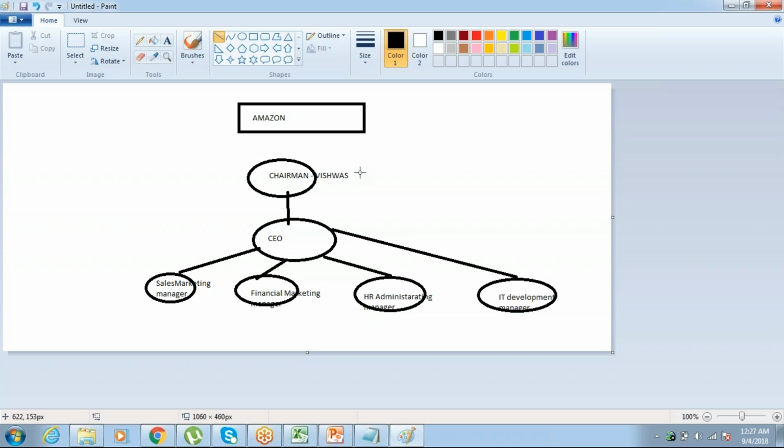These three are indirectly reporting to the chairman. That's why I told you a supervisory organization is nothing but a group of members in a management hierarchy. See, the chairman is the topmost supervisory organization. All these five are a group of people in that hierarchy because everyone comes under him, right? So that's why I told you they are the group of members under the management hierarchy. Okay, ma'am.